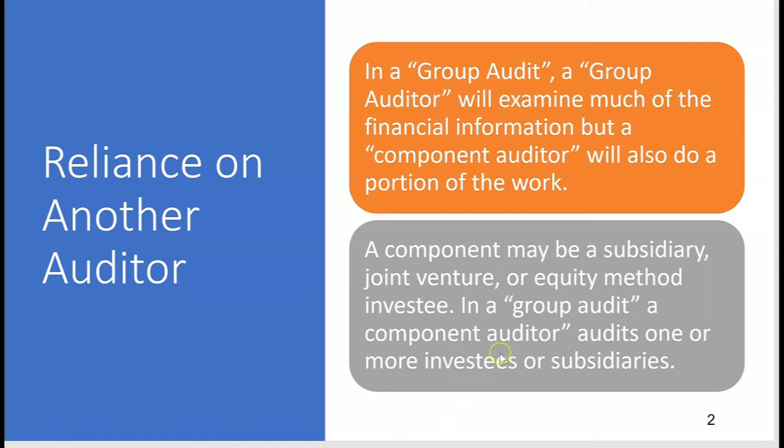Because in a group audit, a component auditor audits one or more investees or subsidiaries, and what we wind up with is reliance on another auditor whenever there's a group audit. So there's some terms here that you've got to get down, like group audit, group auditor, component auditor, a component.